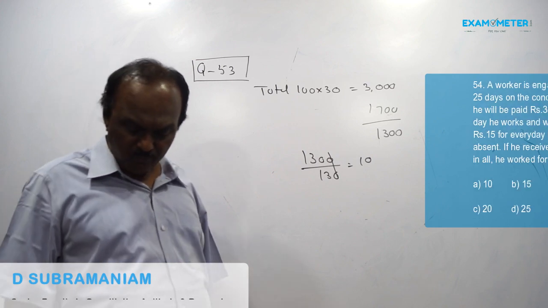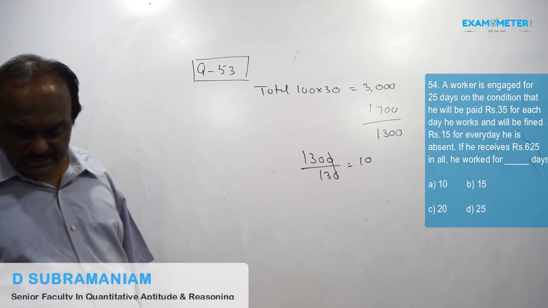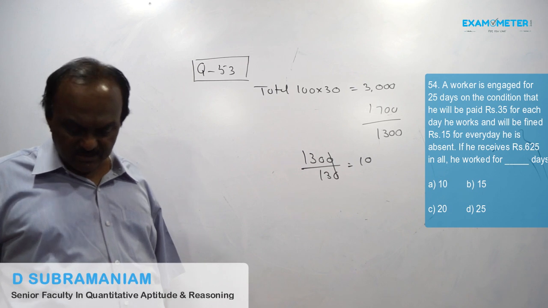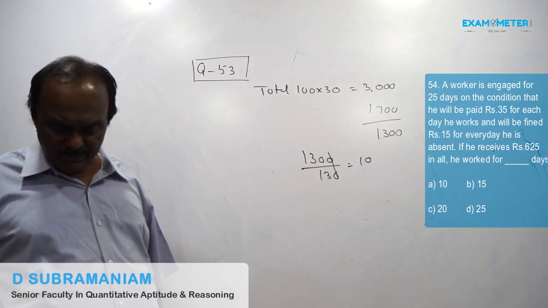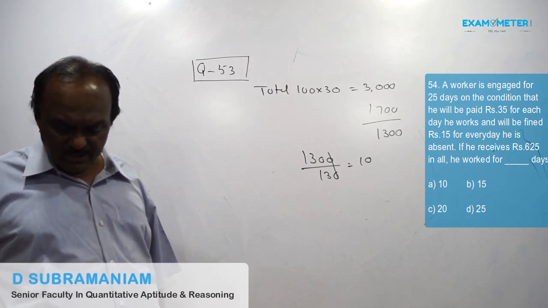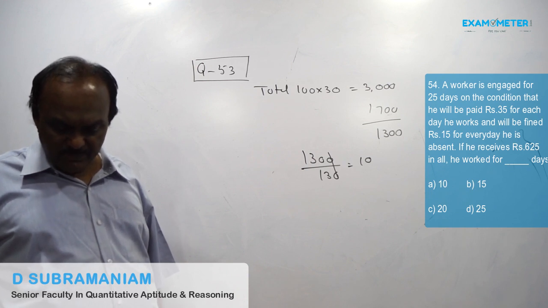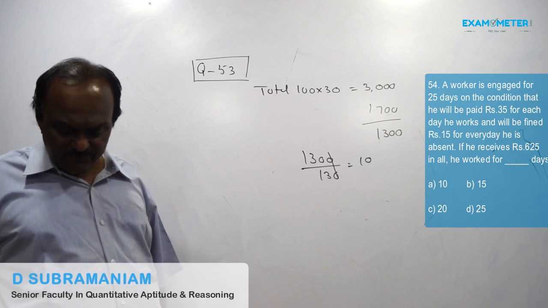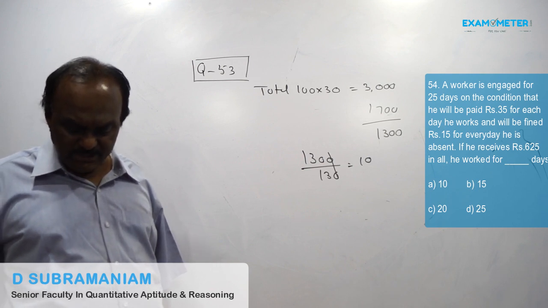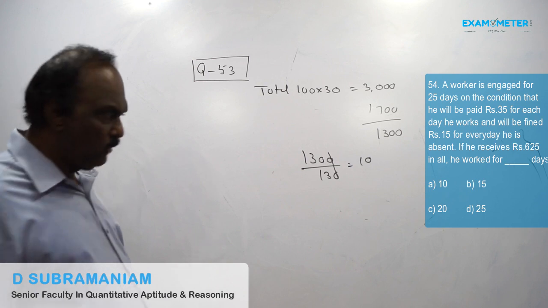Question number 54. A worker is engaged for 25 days on the condition that he will be paid rupees 35 for each day he works and will be fined rupees 15 for every day he is absent. If he receives rupees 625 in all, he worked for how many days?